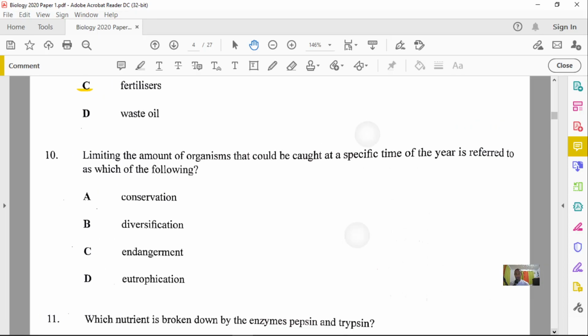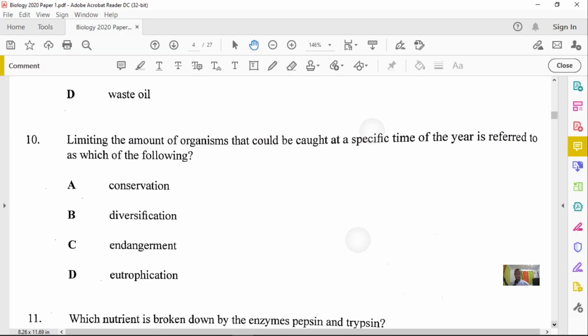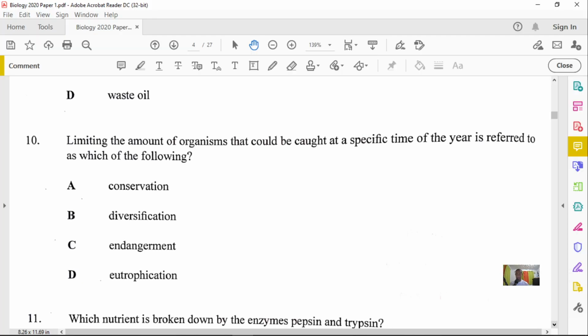If you're limiting any catch of any organism, what you're trying to do is to preserve that organism. So it is a method of conservation. So definitely option A will be our answer in this case. So conservation is indeed the answer.